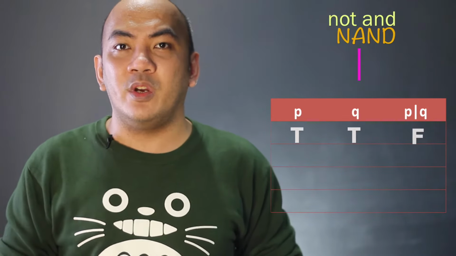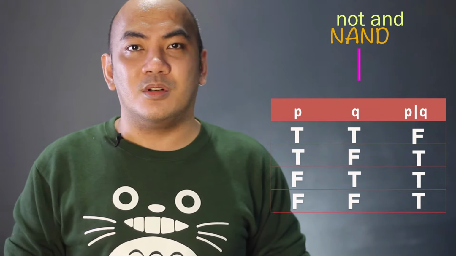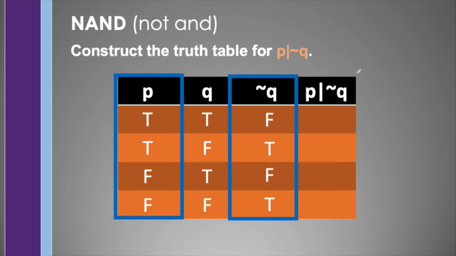Another operation is not AND, which is symbolized by a bar. So we say that P not AND with Q is false when both statements are true. Otherwise, it is true. So if we were asked to construct the truth table for P not AND with not Q, then we may start with a column which is not Q, which contains all the negation of Q. And taking a look at the columns P and not Q, we may find P not AND with not Q, in which this not AND operation implies that this is only false when both statements are true,